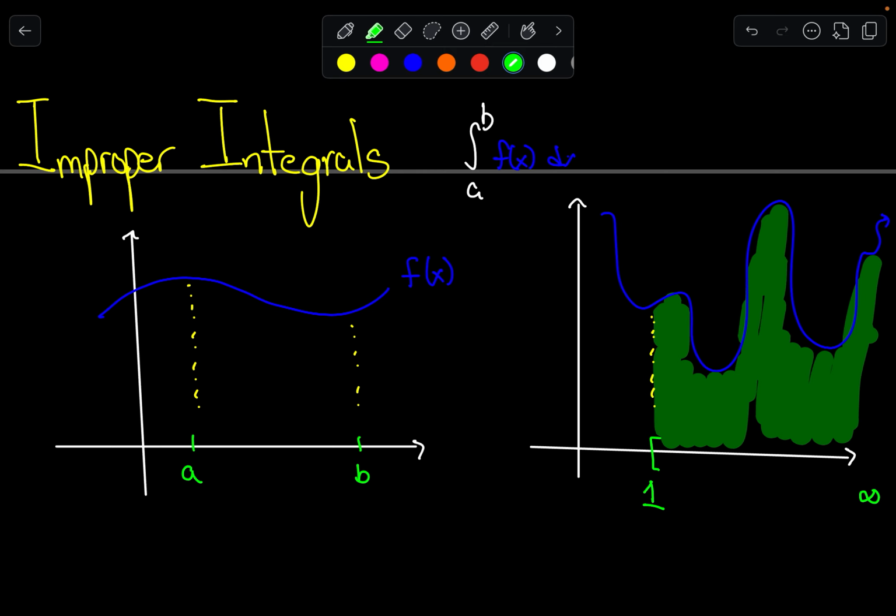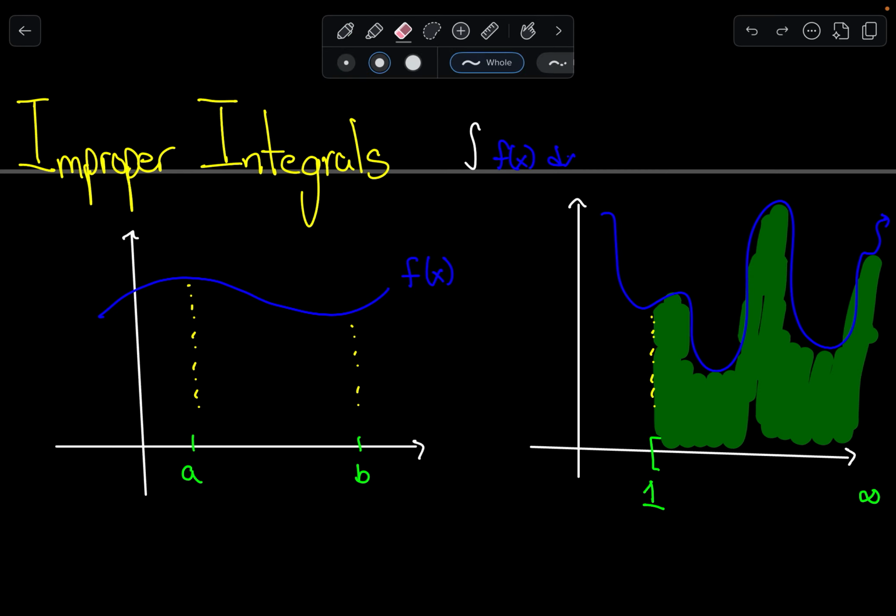Now, the applications thereof vary, but just for now, just imagine that we're going to learn how to deal with this technique, which is, what happens when we replace one or both of these bounds with something that looks like this, right? What if we have an integral that goes from 1 to infinity? What if we have one that goes from negative infinity to 7? What if we have one that goes from negative infinity to positive infinity, right? What do we do? How do we even begin to talk about adding up a whole bunch of stuff on an infinite interval?